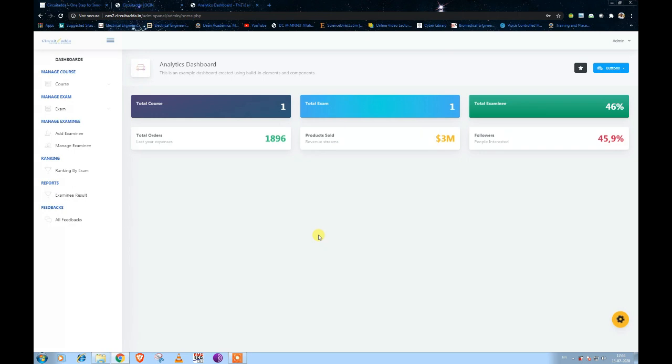So let us go for a sample. The first part in this online exam admin panel is the course. Here the teacher will create a course which students will attempt. You have two options, add course and manage course. Add course is used for adding a new course, and manage course is used to manage an already existing course. This is the first time the teacher is logging in, so let us add a new course. Click on add course.